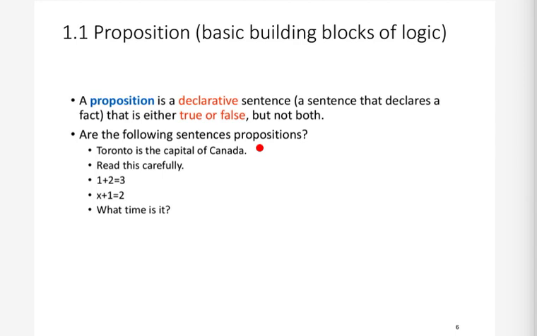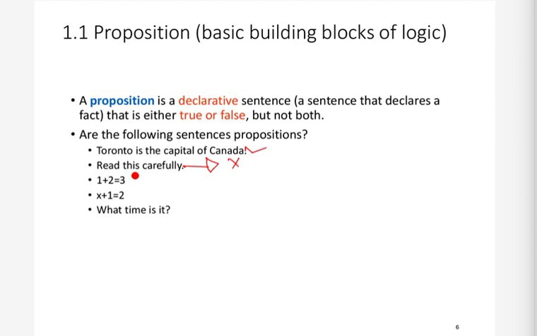Now let's come to the next sentence: Read this carefully. This is not a declarative sentence, this is a command. Some parent may be commanding their child. This is not a fact, this is not declaring anything, this is just a command. So this is not a proposition. Now for example, 1 plus 2 is equal to 3. Now we know that this is true. So again, this is a declarative sentence, because this is declaring that 1 plus 2 is equal to 3.